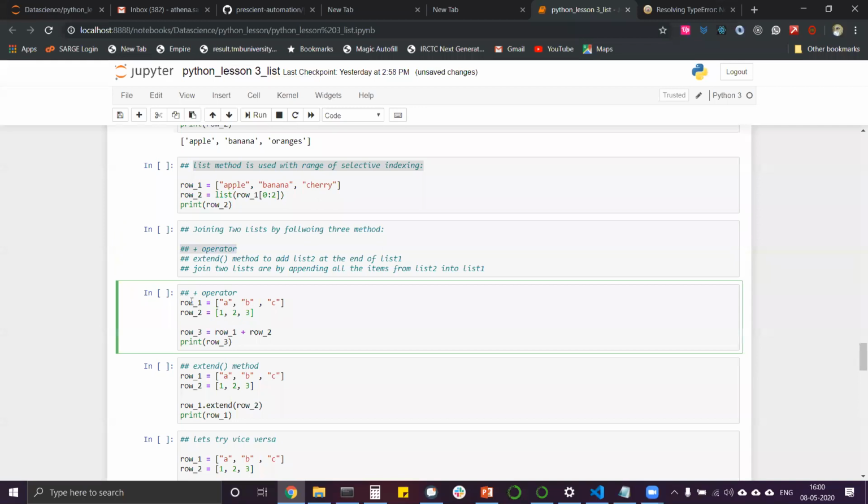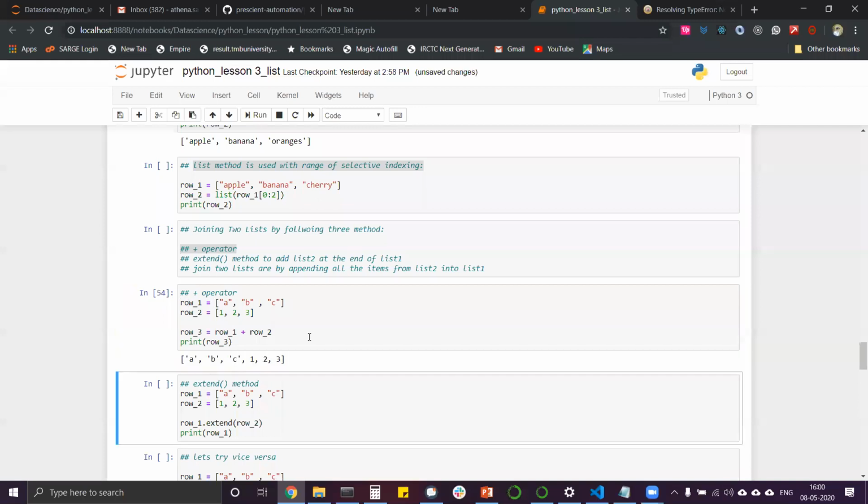It's as simple as that. We have discussed row one and row two. What will happen if we do row one plus row two? What will be the output? Since it is ABC, you can write down the output immediately. ABC 1 2 3. Yes, it will be ABC 1 2 3, but it will be inside a list structure.